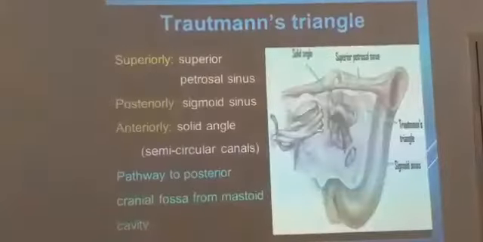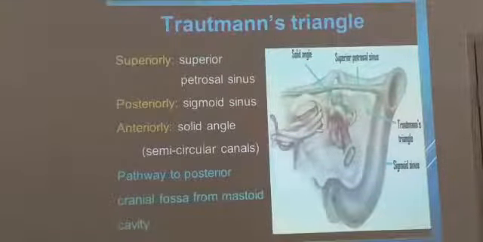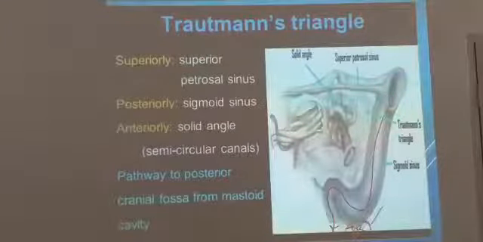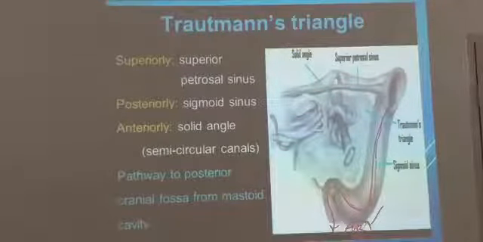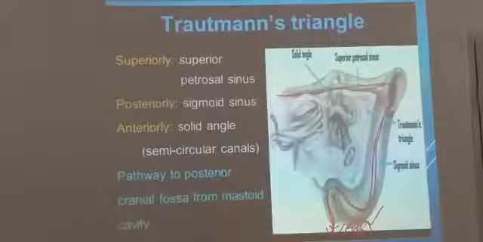Let us see in the picture, you will understand. While you are seeing it from behind, this is the sigmoid sinus that you have. It forms the jugular bulb. The jugular bulb is going to form like this. This sigmoid sinus is joined by the superior petrosal sinus like this.